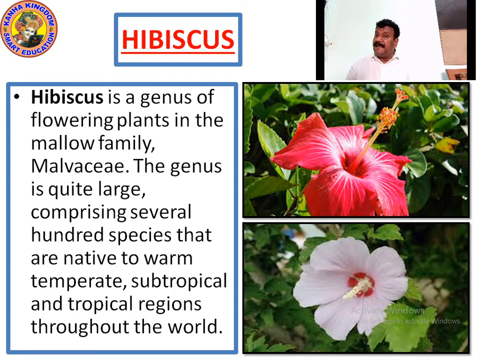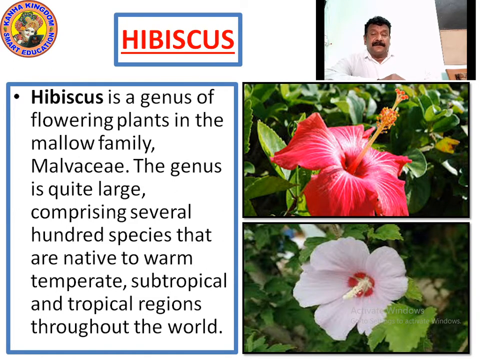Entire India has more than 4,225 species, whereas if you go to foreign countries, it's only 100 species. But in India, according to the adaptation of climate and season, the mallow family has more than 4,225 species here with 244 genera. You can see it in white, red. There are thousands of varieties of hibiscus.